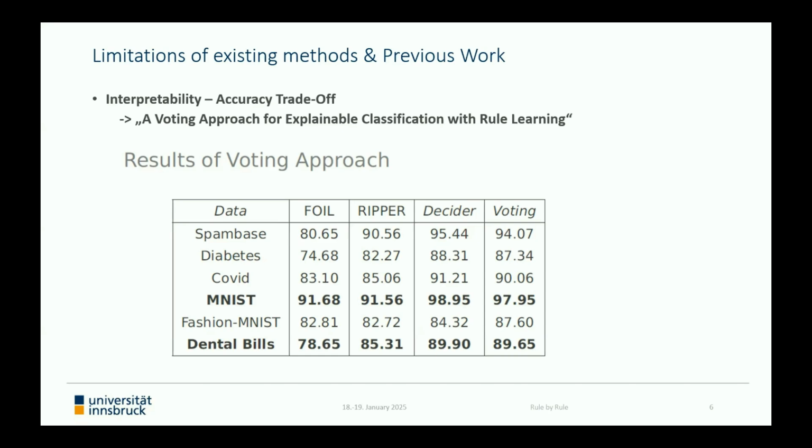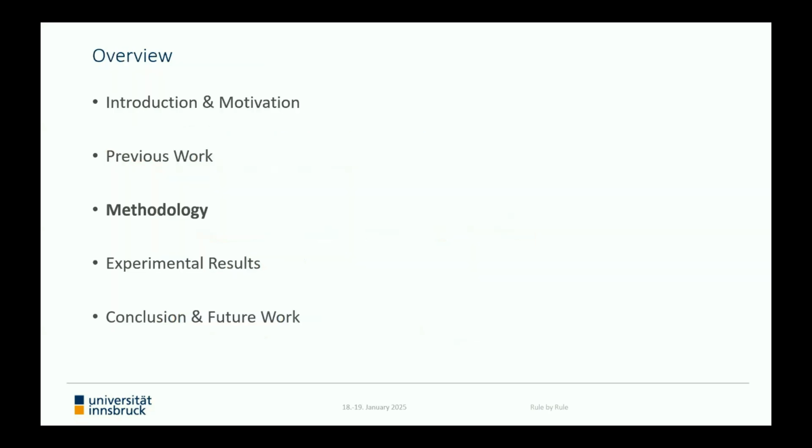So at this point, we have introduced a framework making it possible to apply common rule learning methods on very large data sets in reasonable time, while achieving results comparable to unexplainable methods. However, in particular concerning our use case of interest from insurance business, there is still one missing piece.